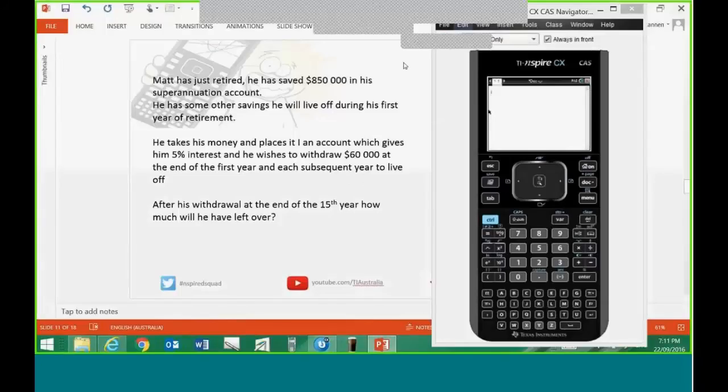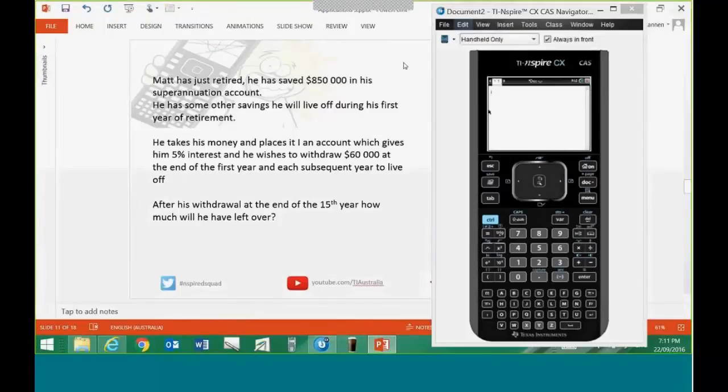So let's examine the problem. Now, this is one where it's been a huge industry of growth in the last 20 years or so. Financial advising industry. My brother actually works in this industry, and basically he makes his money out of advising people how they can invest and plan for their retirement, and then how they're going to have, shall we say, an annuity or pension payment out of their lump sum of retirement money to hopefully see them through till the end of their days, and not be dependent on a pension, because I think the rules for pension are getting harder and harder all the time.